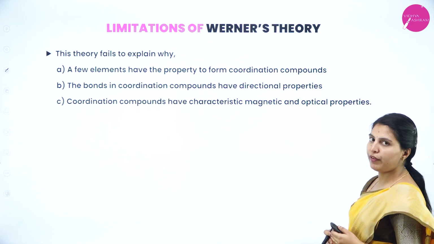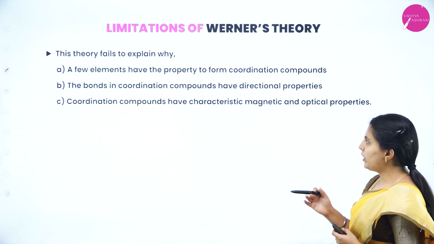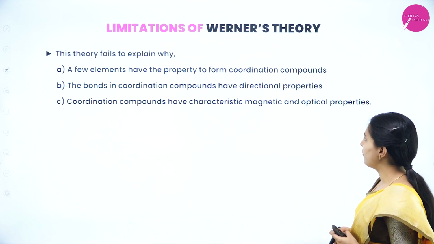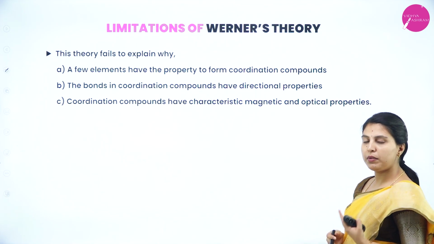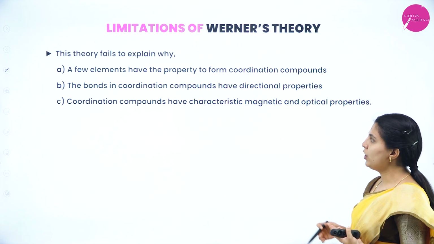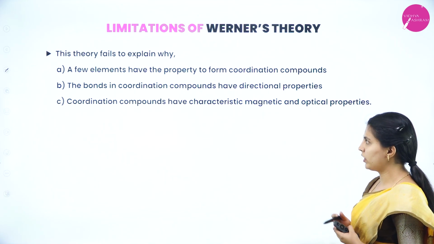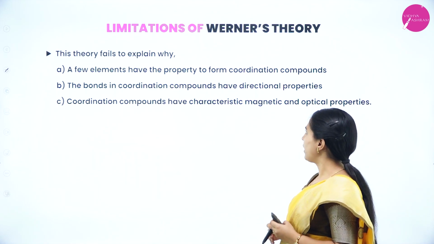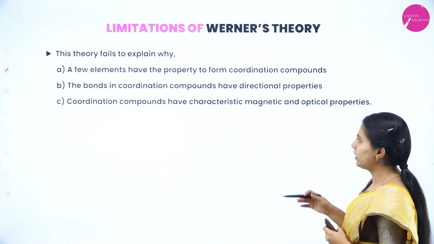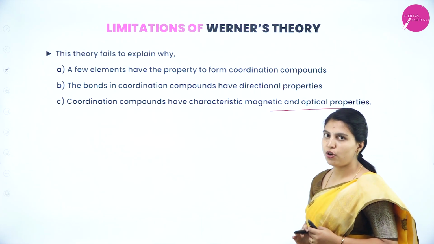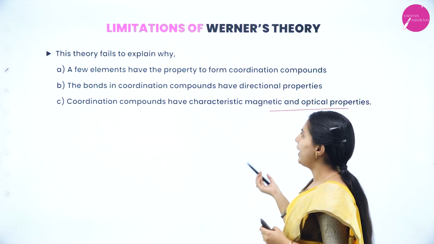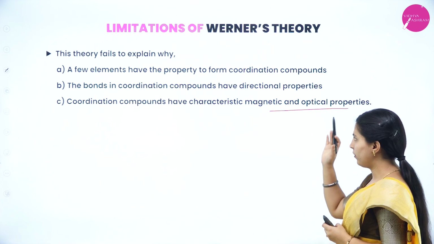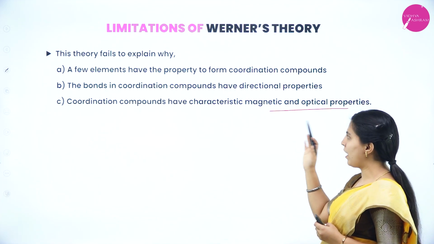This theory fails to explain why only a few elements have the property to form coordination compounds. The bonds in coordination compounds have directional properties, but the primary valencies are non-directional, so Werner's theory fails to explain this. Coordination compounds also have characteristic magnetic and optical properties, which Werner's theory does not explain. So these are the limitations, and the theory does not support coordination compounds having these properties.